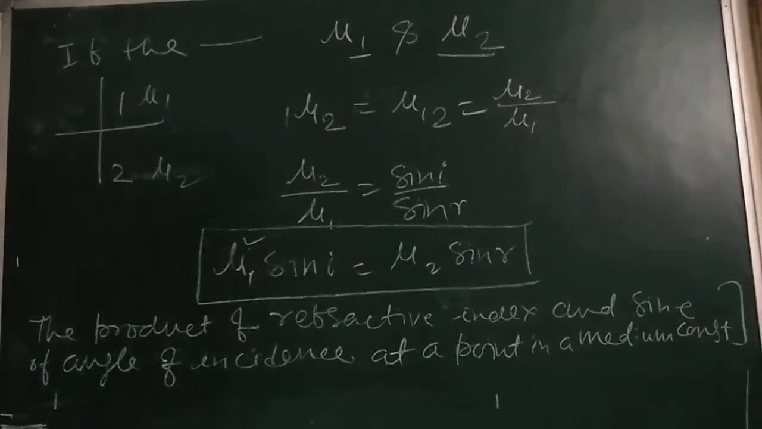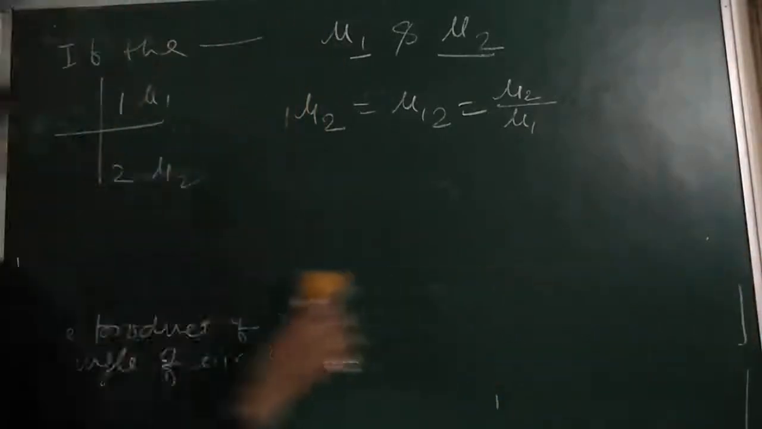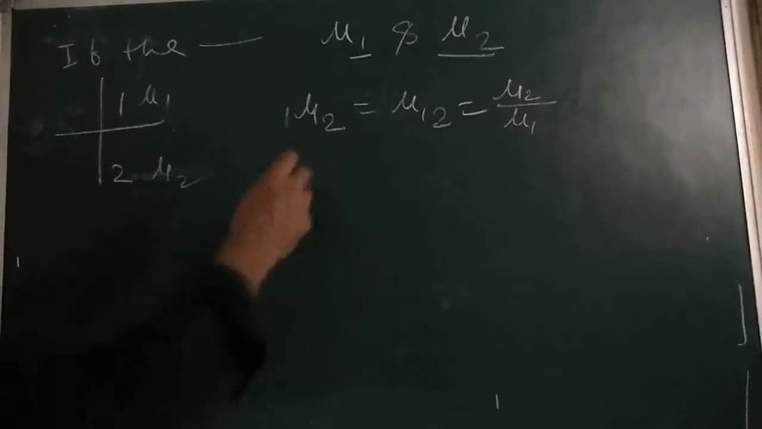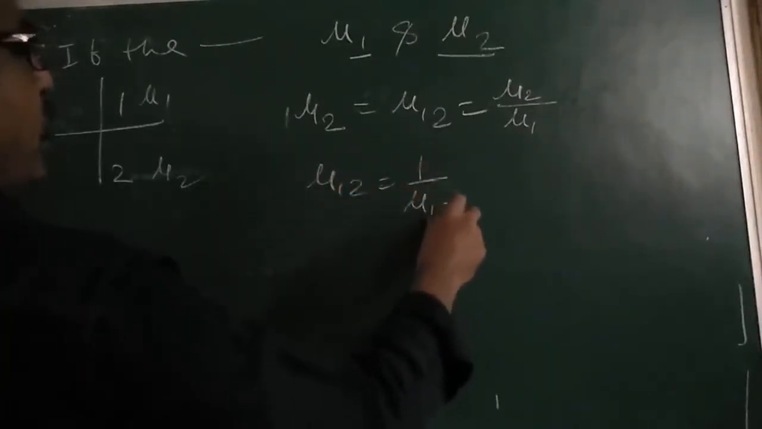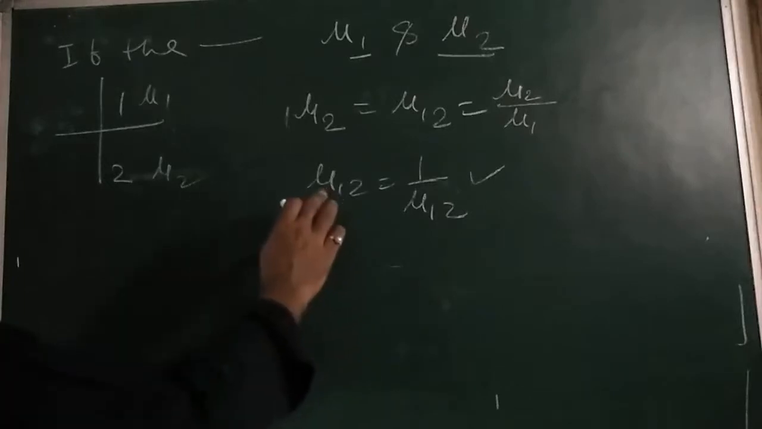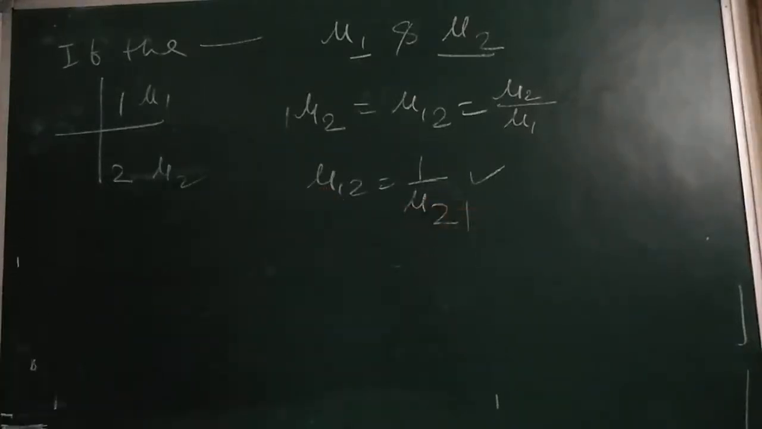So I can write here the refractive index mu12 is equal to mu2 by mu1. If I want to find out the refractive index of 1 with respect to 2, I can write this, mu12 is equal to 1 by mu21, in reverse like this.